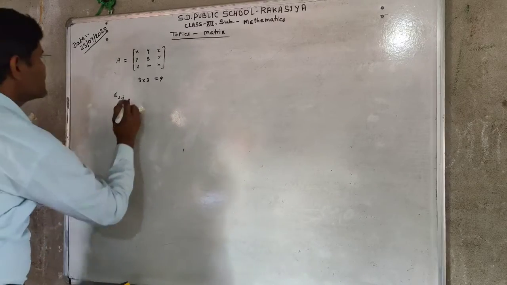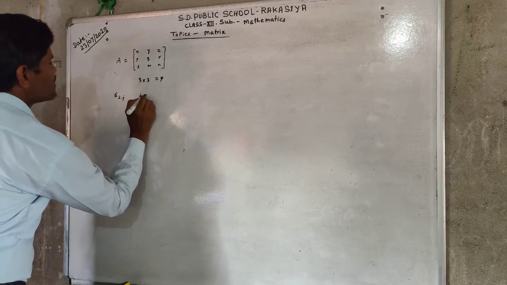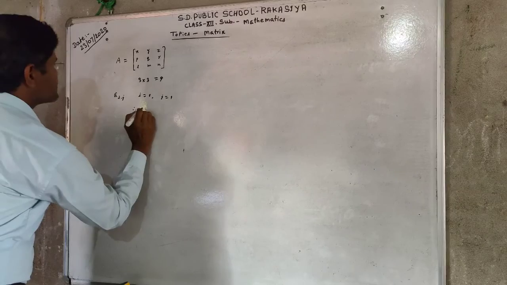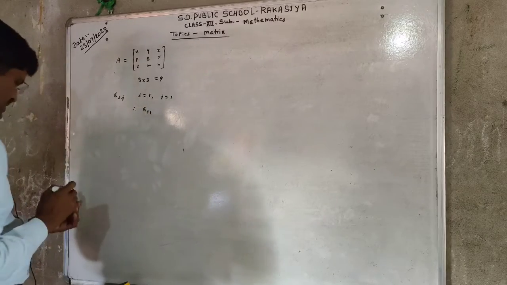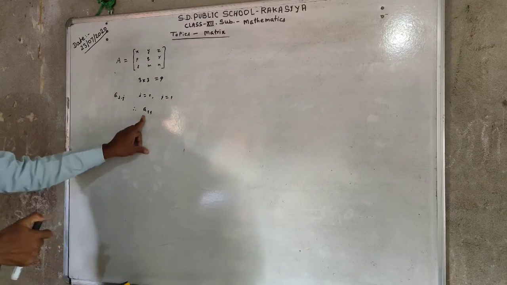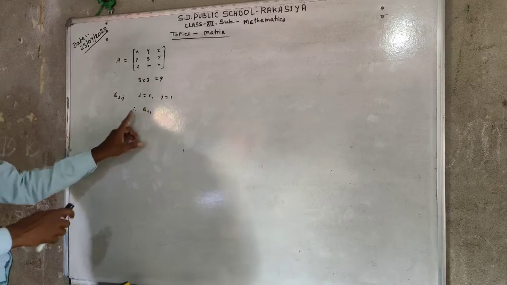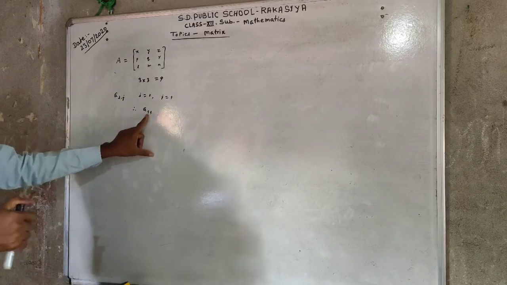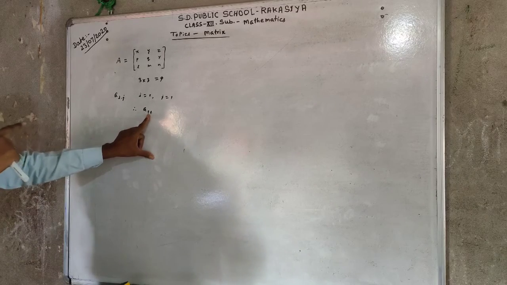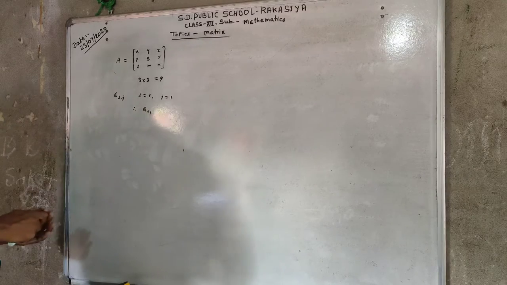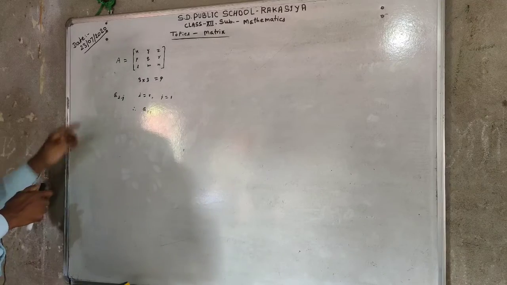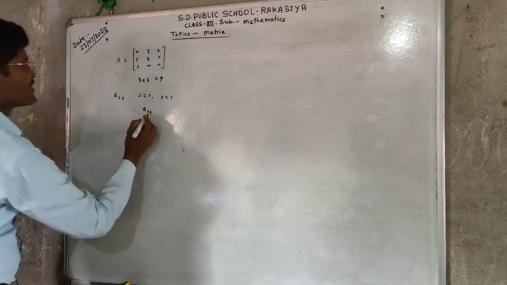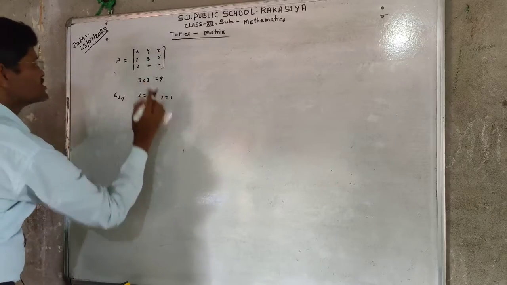If we put i equal to 1 and j equal to 1, therefore a11. It is not "a eleven", it is a one-one. It means a11 is the element in the matrix whose position is at first row and first column. In the given matrix, the element at position a11 is X.